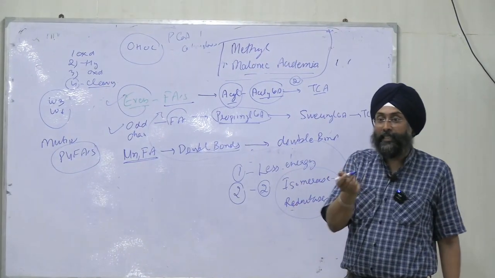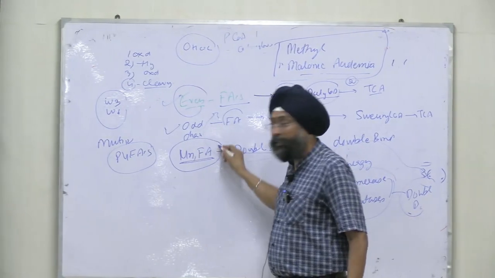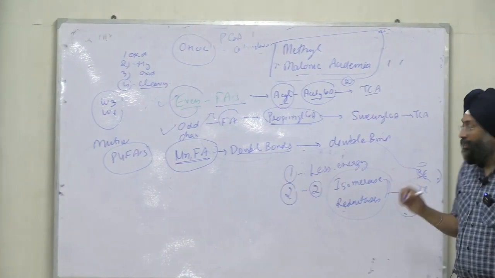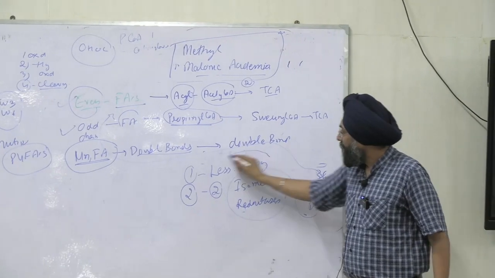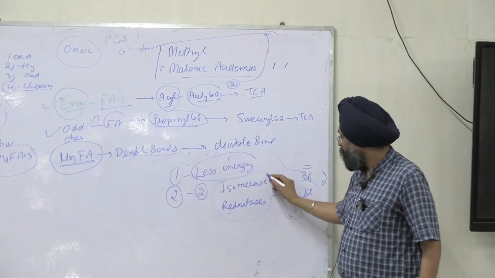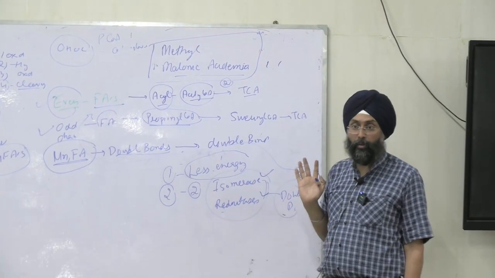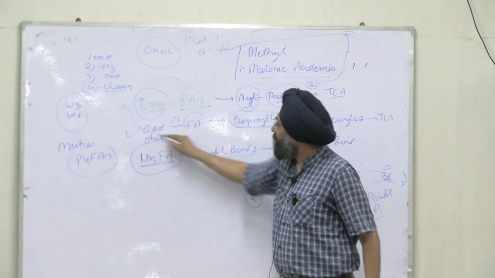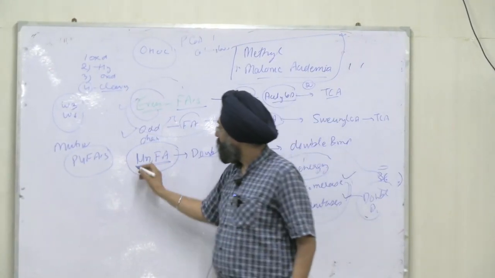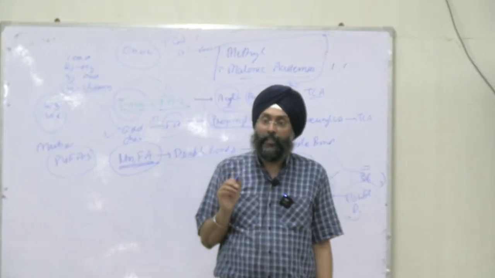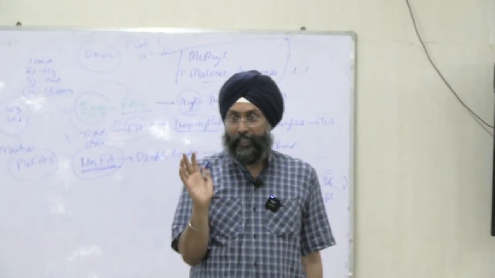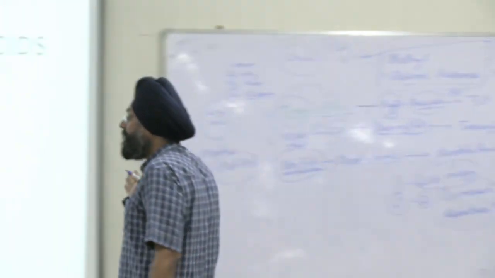But if it contains double bonds as well, unsaturated, what will happen? It will first break down double bonds and it will provide less energy. One thing is that, and two more enzymes are used for breaking double bonds. After double bonds are broken, then this pathway will start. So this is oxidation of unsaturated fatty acid. Just simple. Two steps are added additionally. Right? Now coming on to the next.